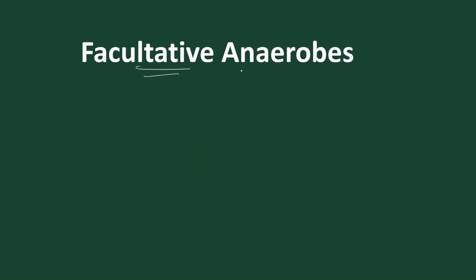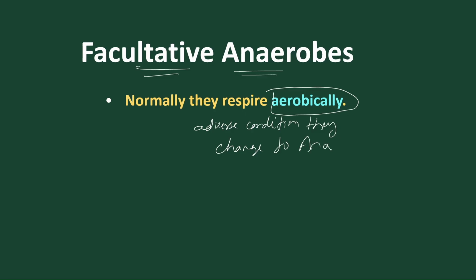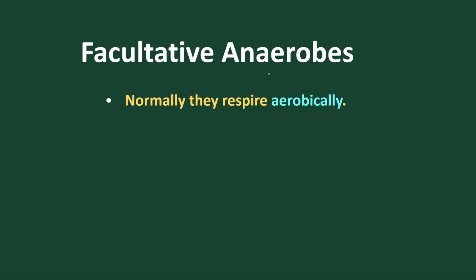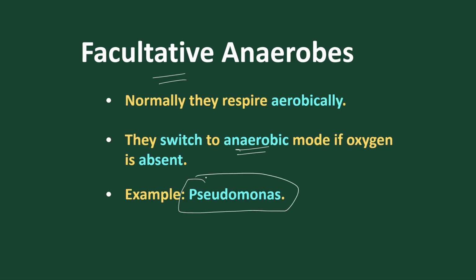Then move on, what are facultative anaerobes? Normally facultatives are aerobic, but in adverse conditions they change to anaerobes. In adverse conditions, they switch to anaerobic conditions, and this nature is called facultative. The best example is Pseudomonas. So facultatives are normally aerobic, but in adverse conditions they change to anaerobic.